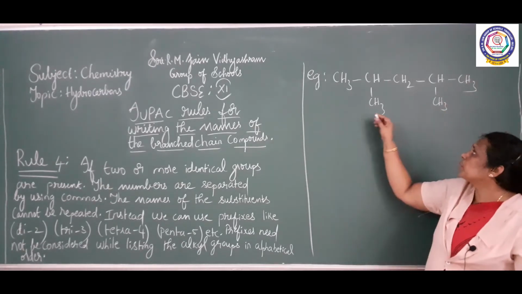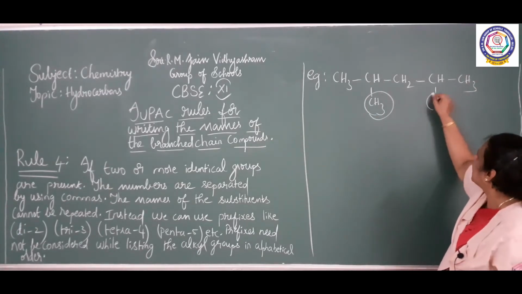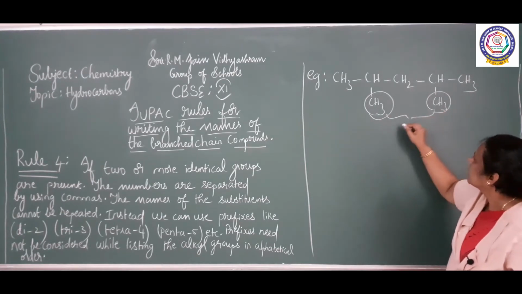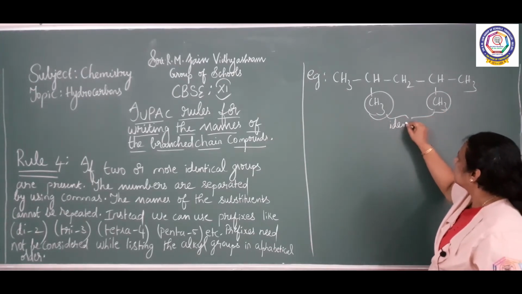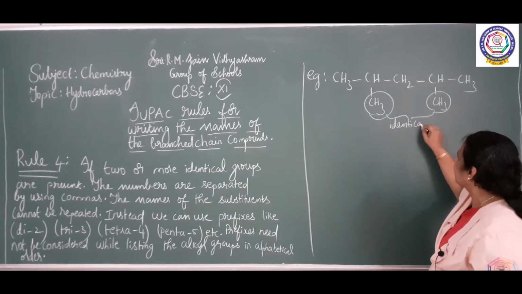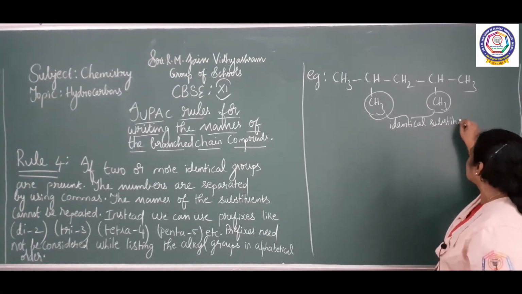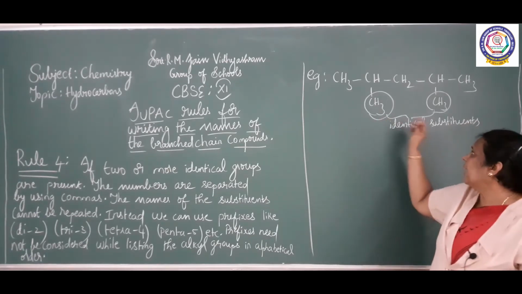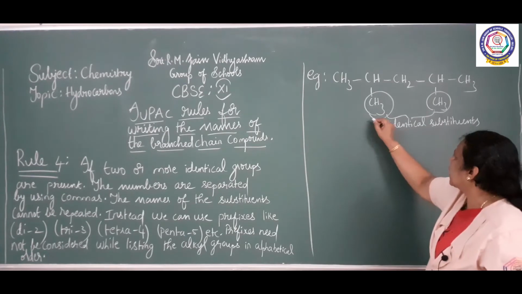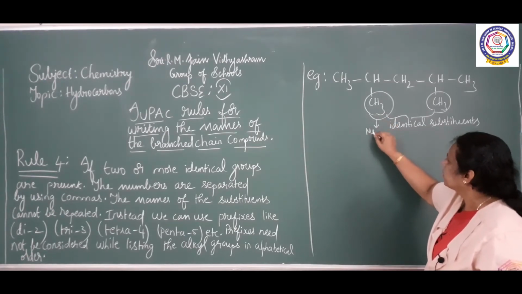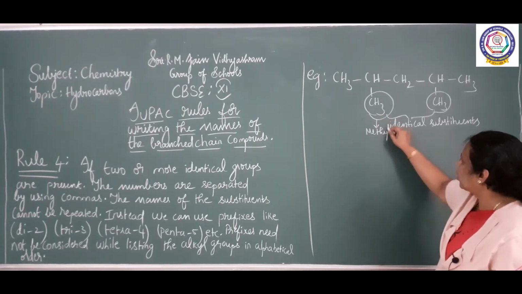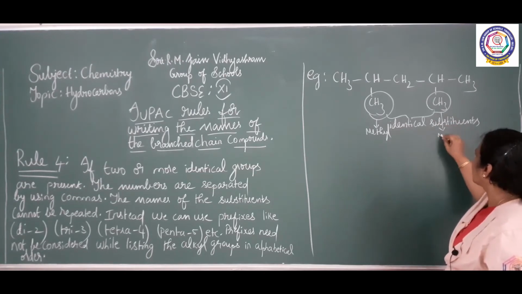So here you see identical alkyl groups. What are the identical substituents here? Both are methyl groups. This is a methyl group and this is also a methyl group.